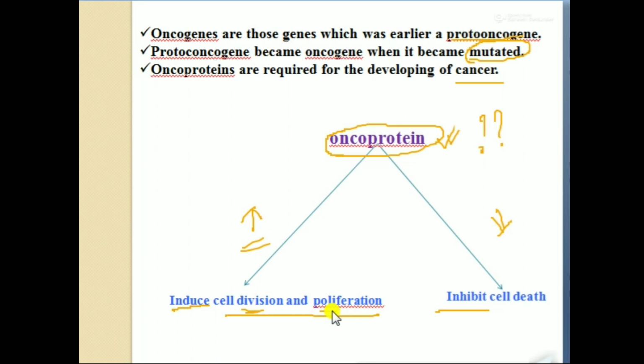In the case of a normal cell, what will happen? After the cell becomes aged, it dies by the process of apoptosis, and loses the ability to divide and proliferate. But in the case of a cancerous cell, it inhibits the cell death process, the process of apoptosis or programmed cell death.